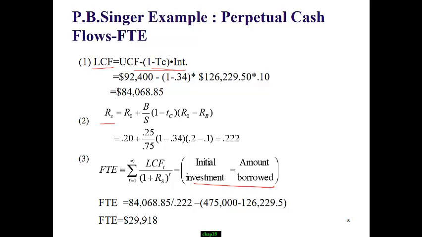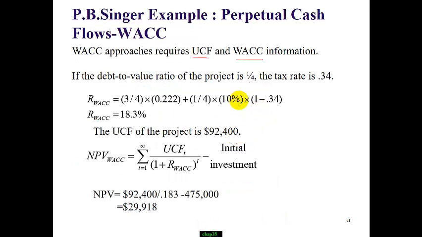From previous slides, we got cost of equity 22.2 and the cost of debt is 10%, so WACC is 18.3. From APV, we got unlevered cash flow 92,400. So discount at WACC, subtract initial investment, we got net present value using the WACC approach is also 29,918.